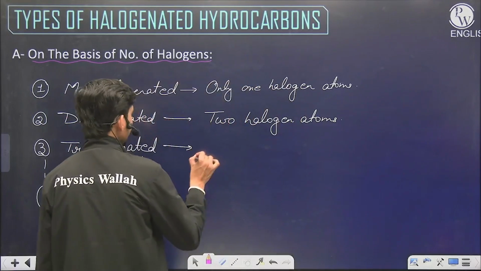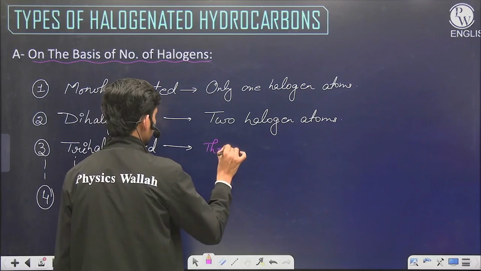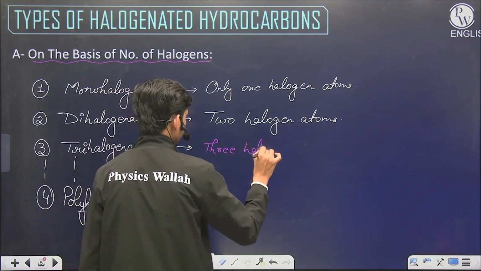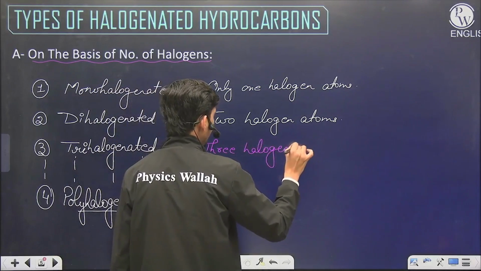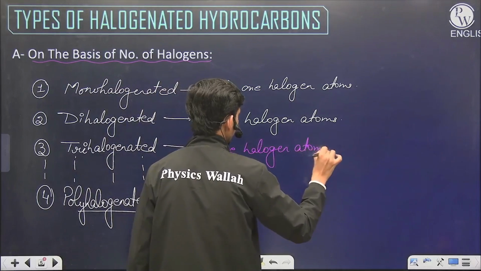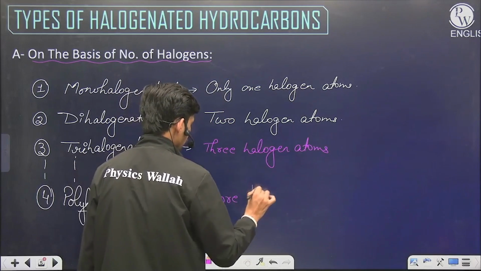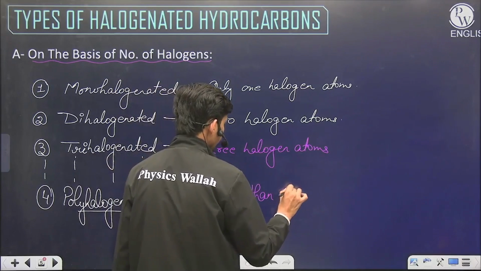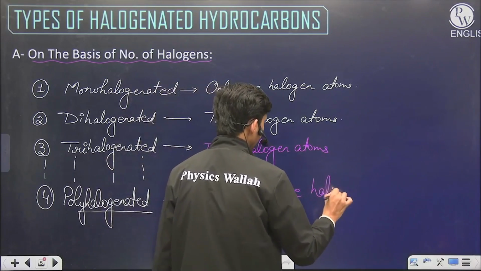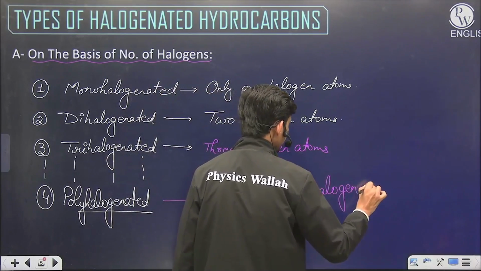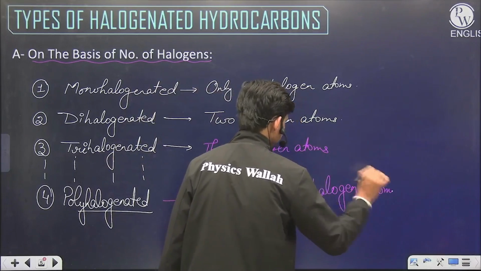So tri means having three halogen atoms, and poly means having more than one halogen atom.